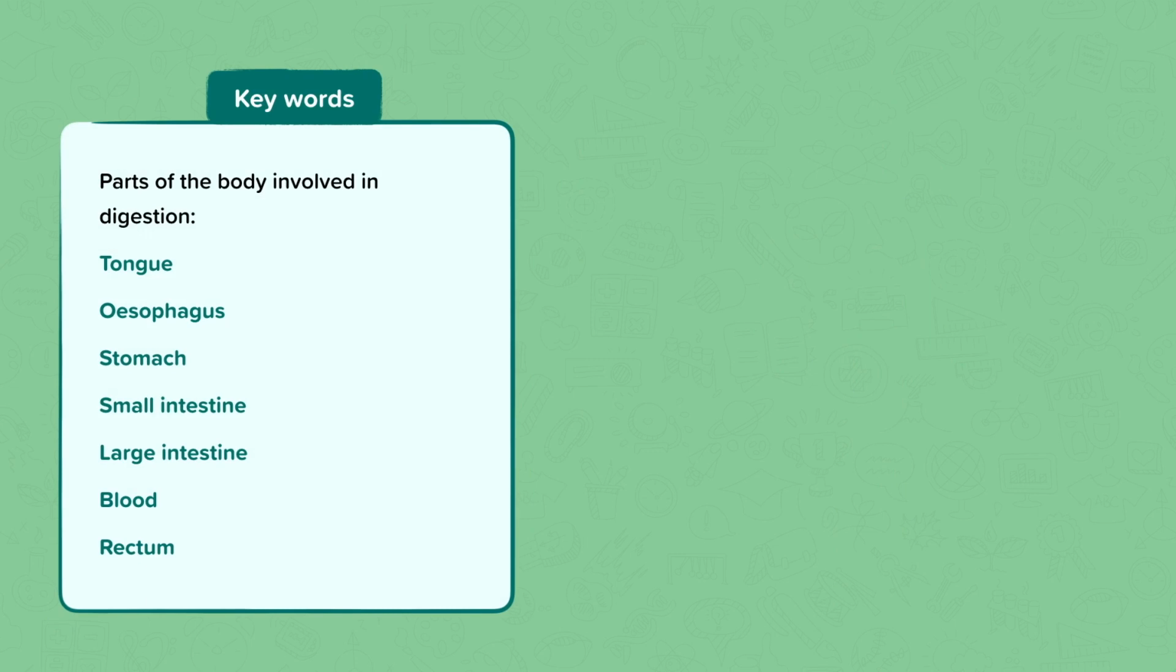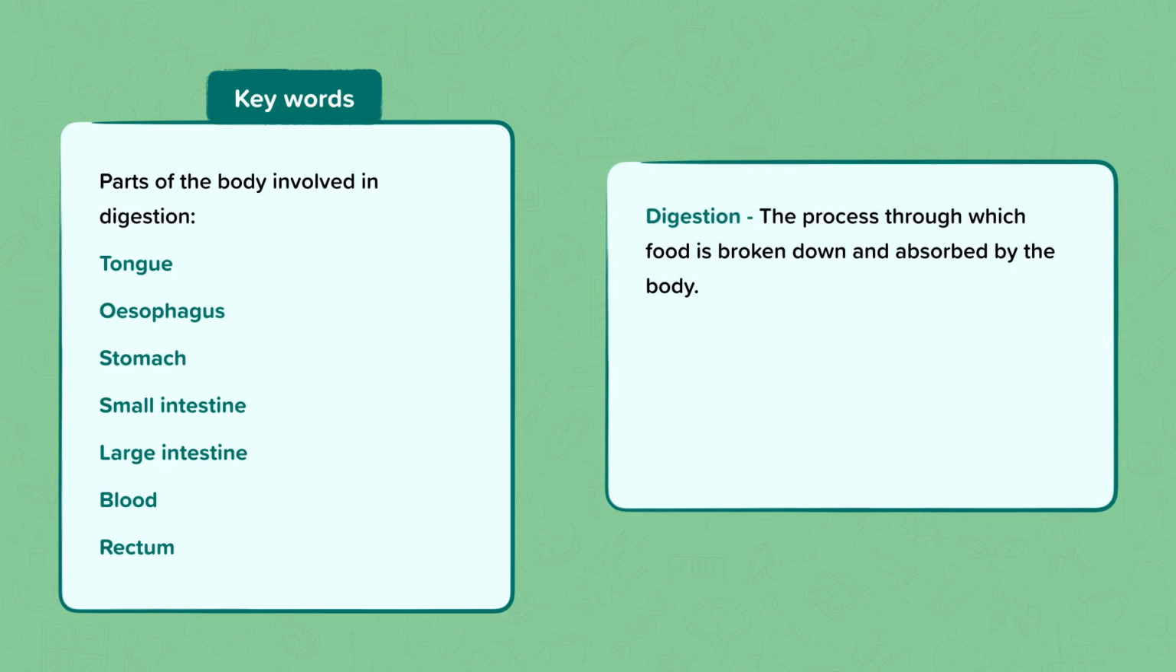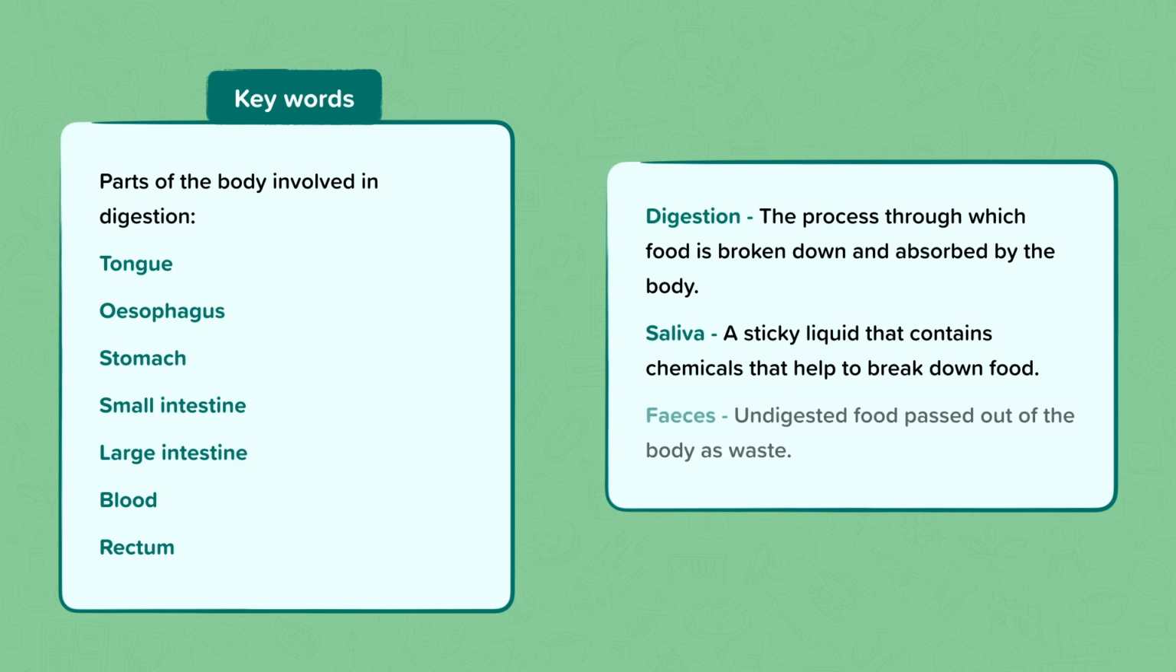The key words we used were all the different parts of the digestive system, so the tongue, the mouth, the esophagus, the stomach, the large intestine, small intestine, blood, rectum. Digestion, we now know, is the process of breaking down food and absorbing it by the body. Saliva is the sticky liquid in your mouth that contains chemicals to break down the food. And the feces is the undigested food that gets passed out of your body as waste.